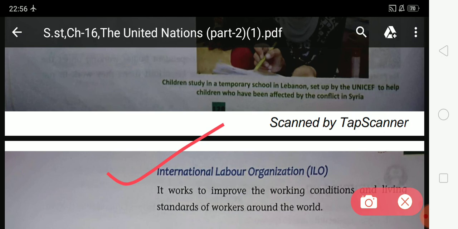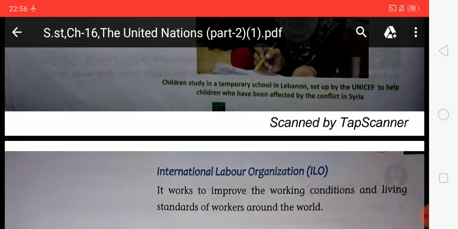So now I hope you all understood about the structure of the UN and special agencies of the UN, and you have to read and learn about these two topics, and this is your today's homework.